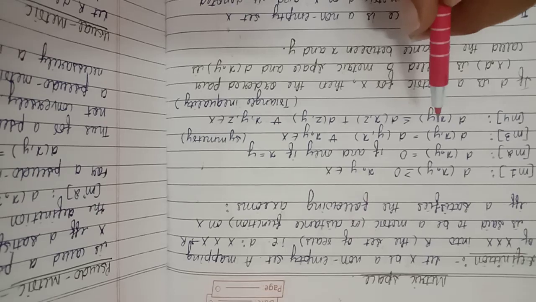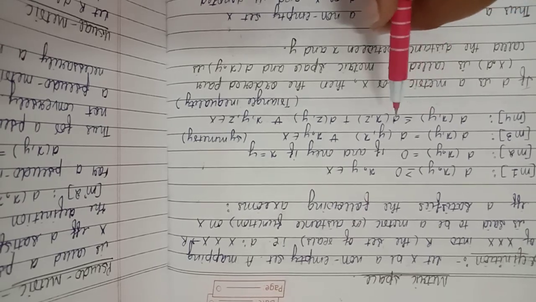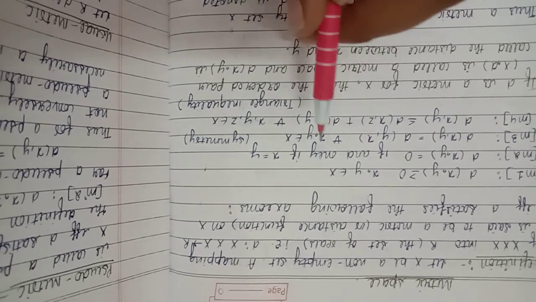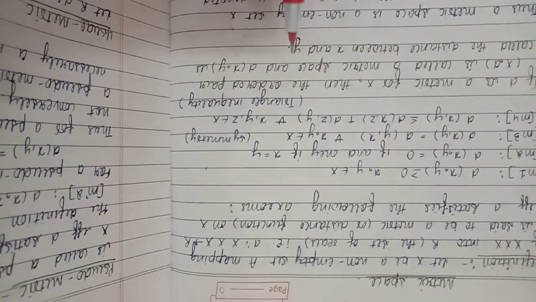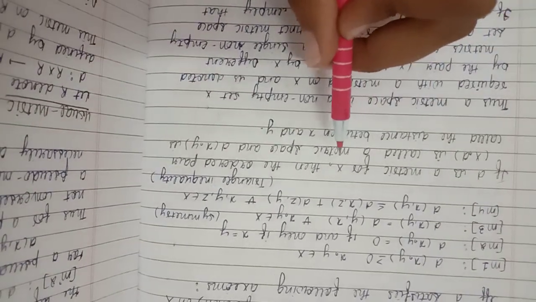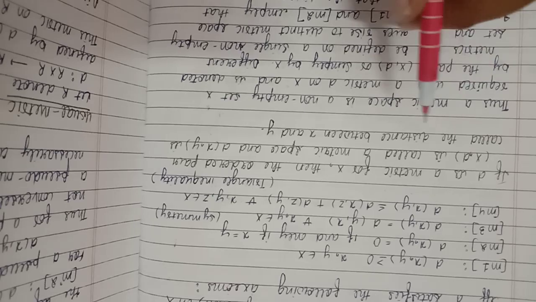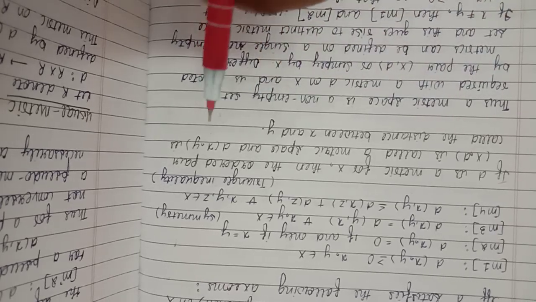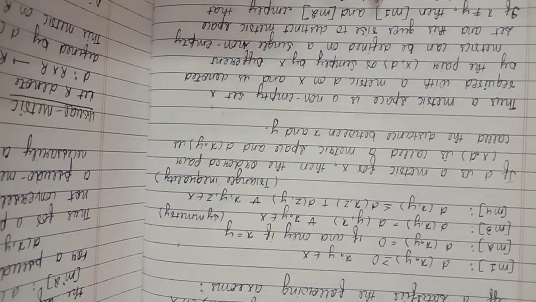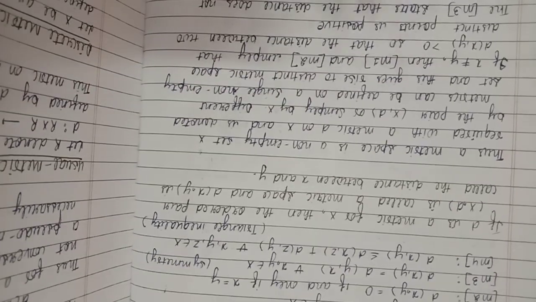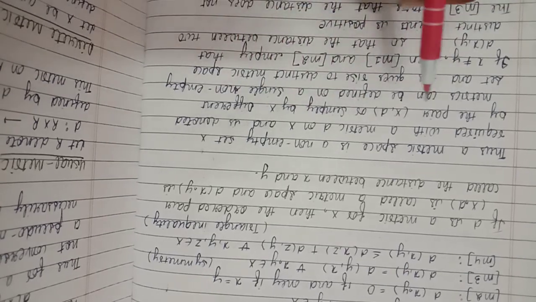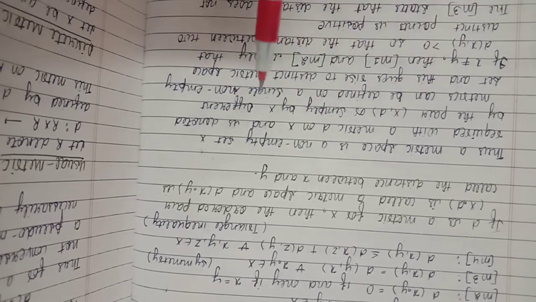M4 is defined as d(x,y) is less than or equal to d(x,z) plus d(z,y) for every x, y, z belongs to X. This is the triangle inequality. Next, if d is a metric for X, then the ordered pair (X, d) is called a metric space, and d(x,y) is called the distance between x and y. Thus, a metric space is a non-empty set X equipped with a metric d on X and is denoted by the pair (X, d) or simply by X.